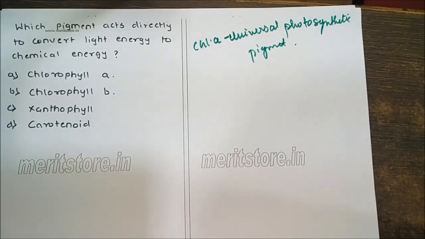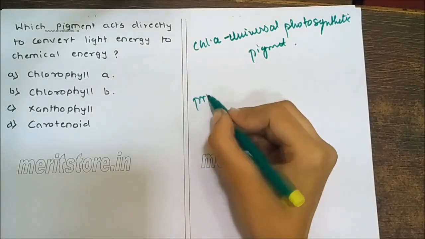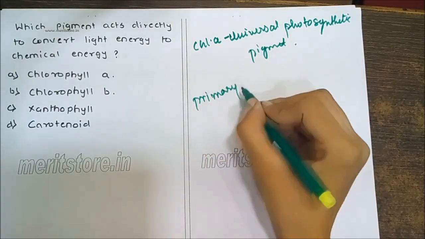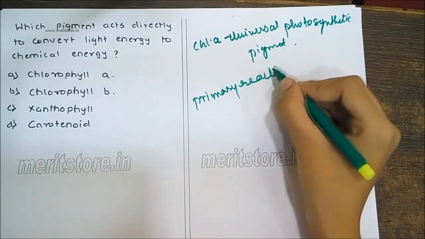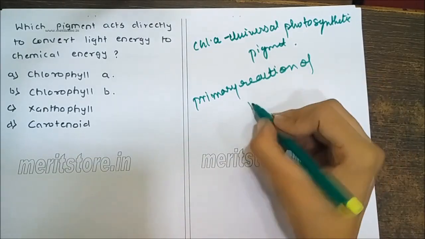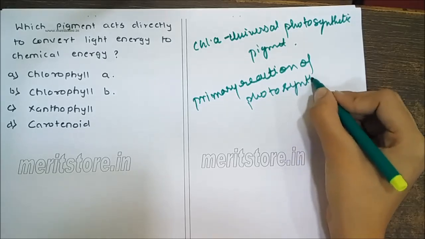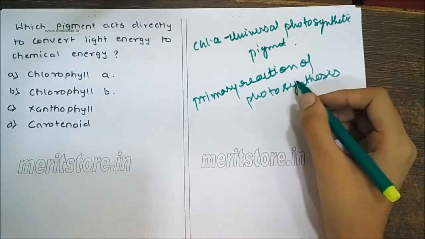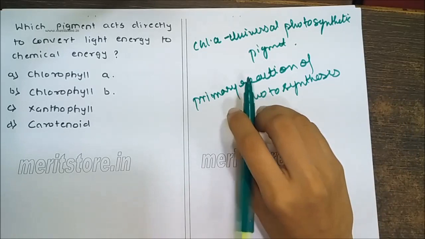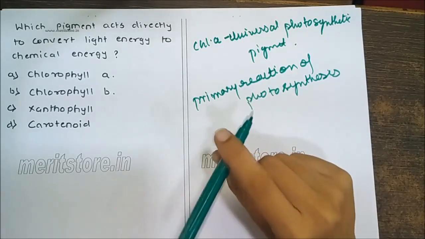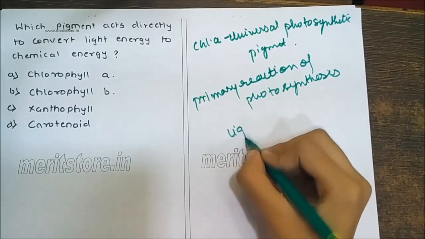It is also called the primary photosynthetic pigment because it performs the primary action of photosynthesis. This involves conversion of light into chemical energy.